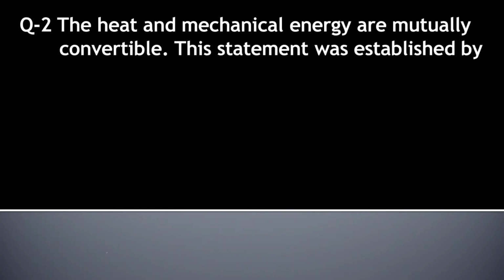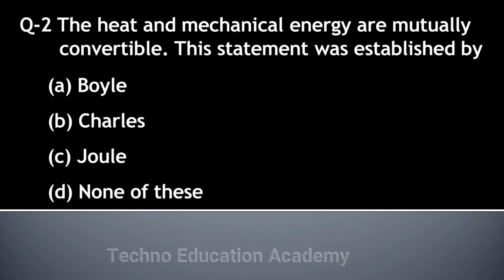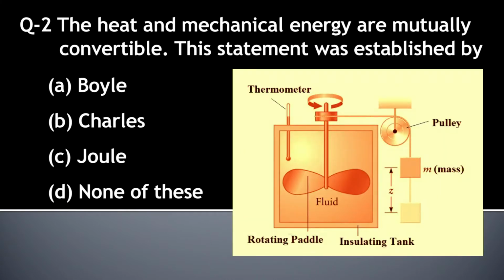Question number 2. The heat and mechanical energy are mutually convertible. This statement was established by option A Boyle, option B Charles, option C Joule, option D none of these. We know that Joule conducted a series of experiments which show the relationship between heat and work in a thermodynamic cycle for a system, and he used a paddle to stir an insulated vessel with the fluid.